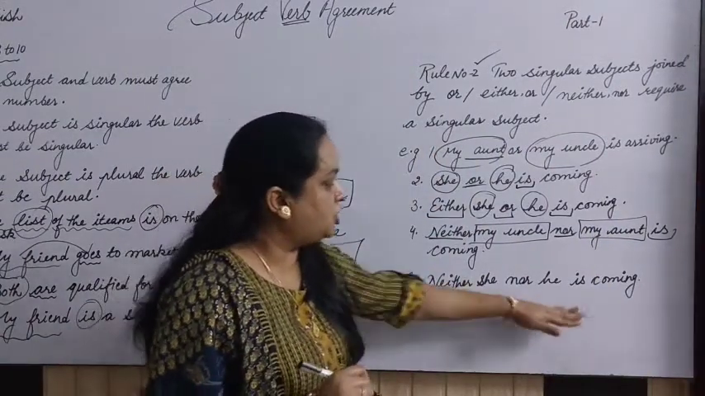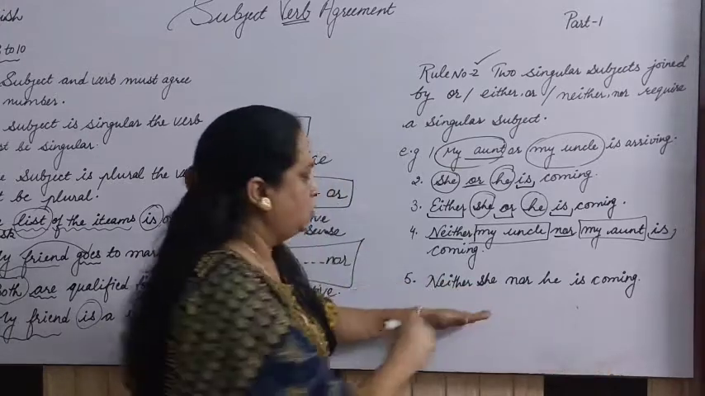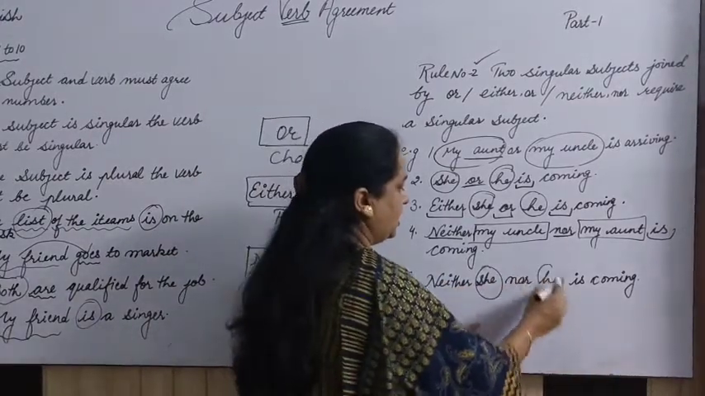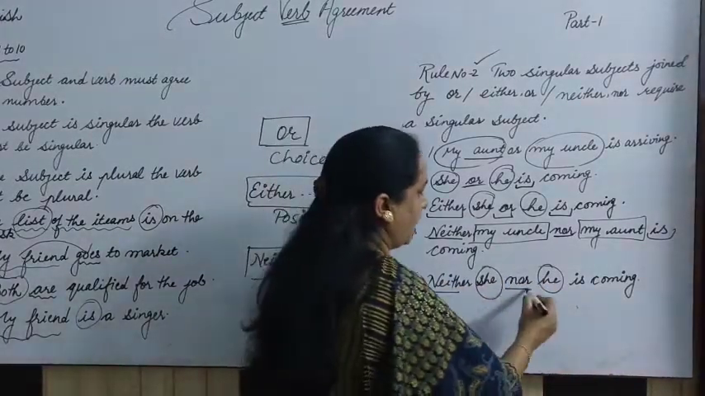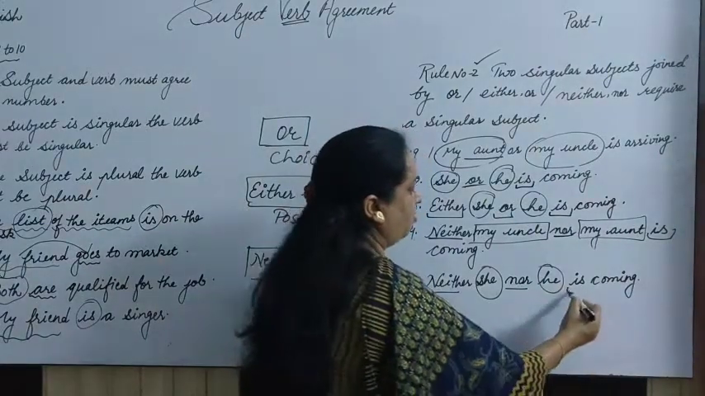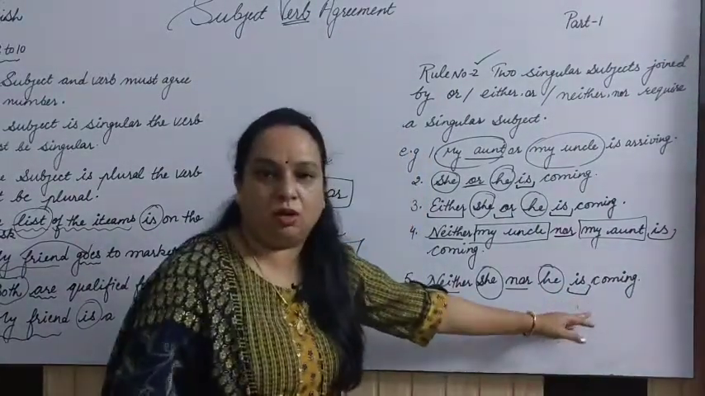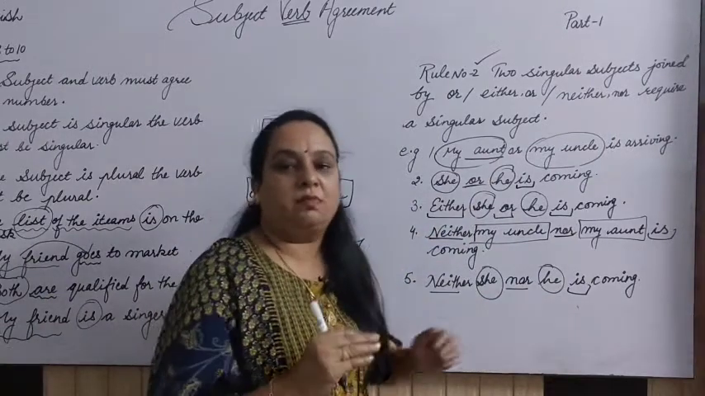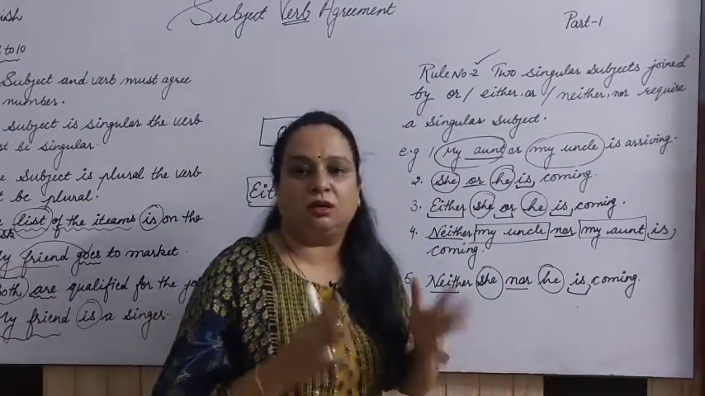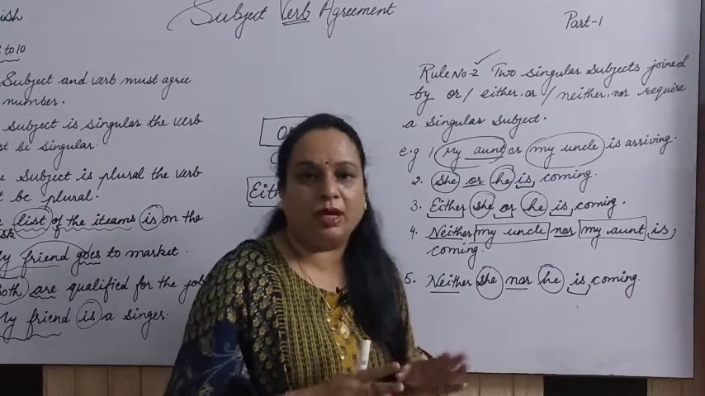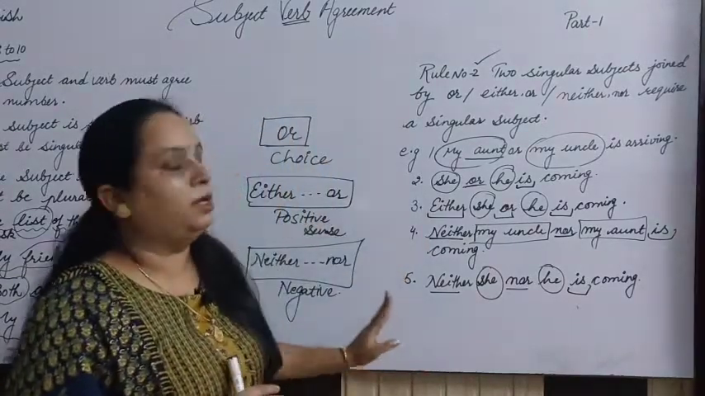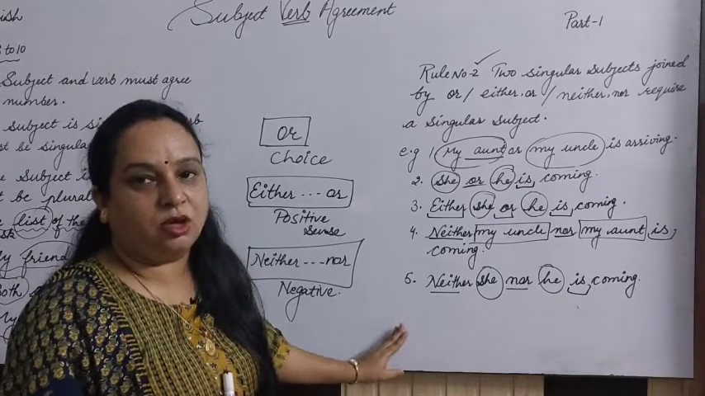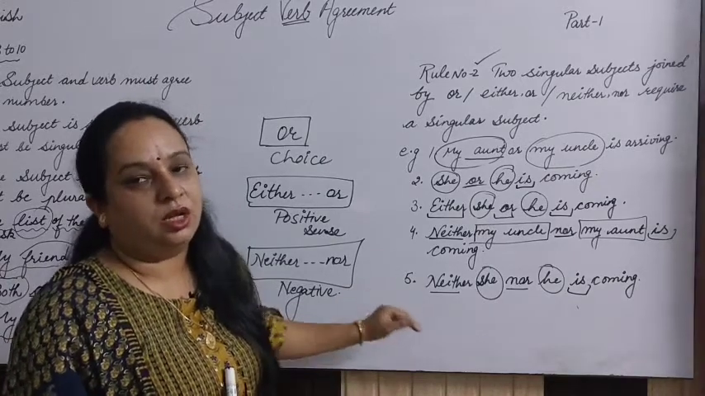Next is: neither she nor he is coming. Once again she and he are singular, attached with neither nor, and the verb we have to use is singular. It is not necessary that we always give "is"; it may vary according to the tense given to you, right? So this was rule number 2. Please take a screenshot of this and note it down in your notebook.